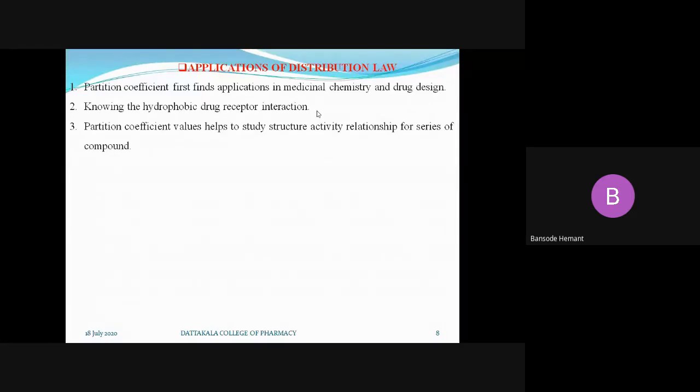Again, the partition coefficient value is helpful to study the SAR of various compounds. This is an application of distribution law.